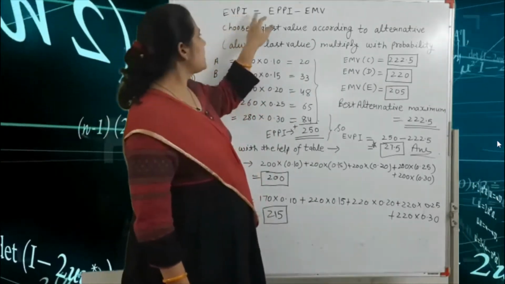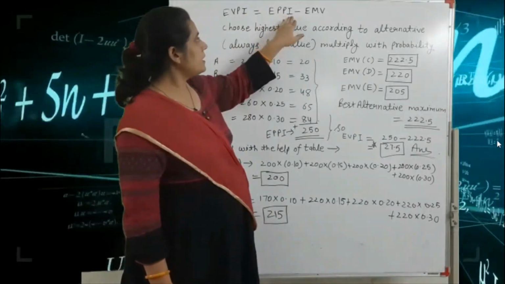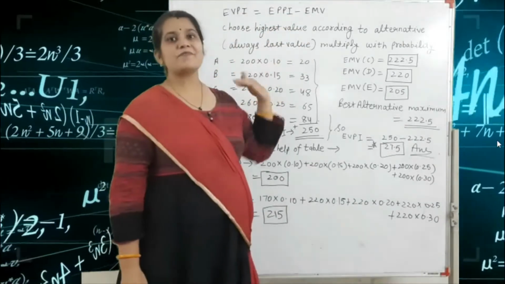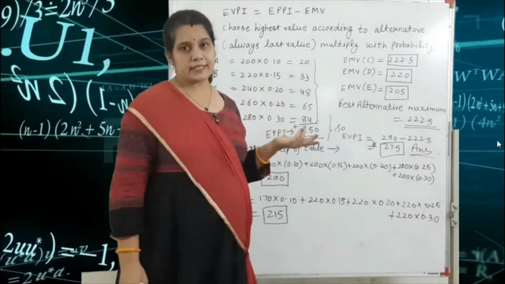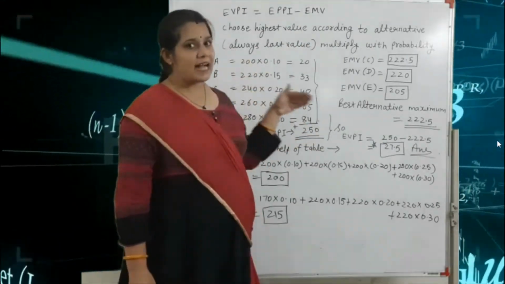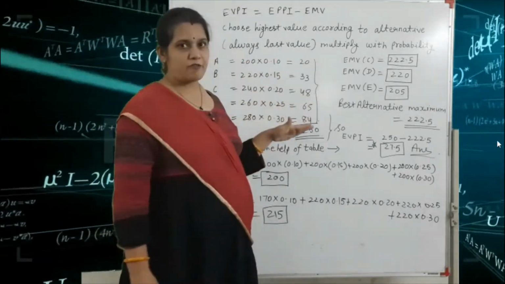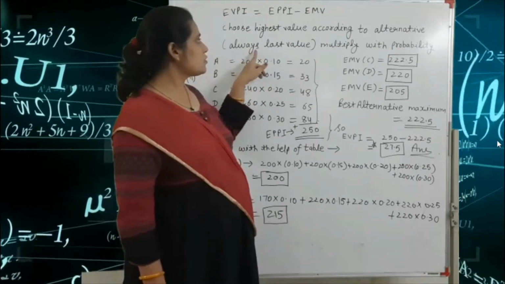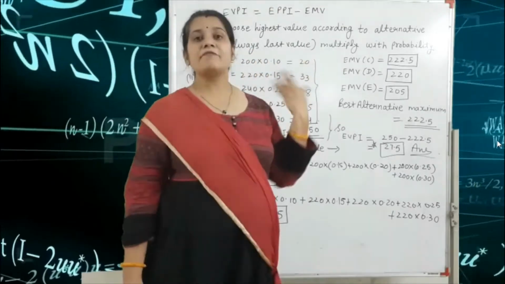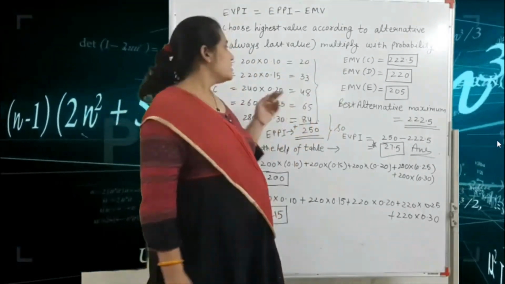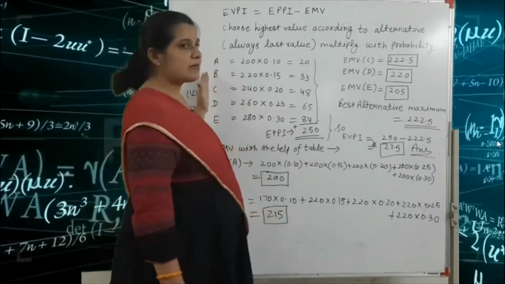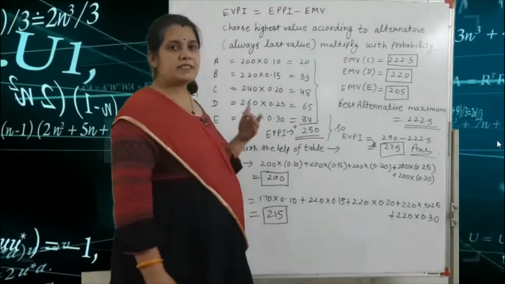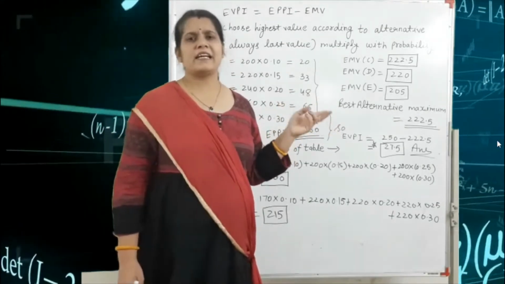So the formula is EVPI minus EMV. That means choose the highest value according to each alternative. Always take the last value, as we have already seen in the payoff matrix, the last row has the maximum value. So always multiply the last value with the probability. Here the columns are given as 10, 11, 12, 13, 14, so we label them A, B, C, D, E. You can use X, Y, Z, as you wish.